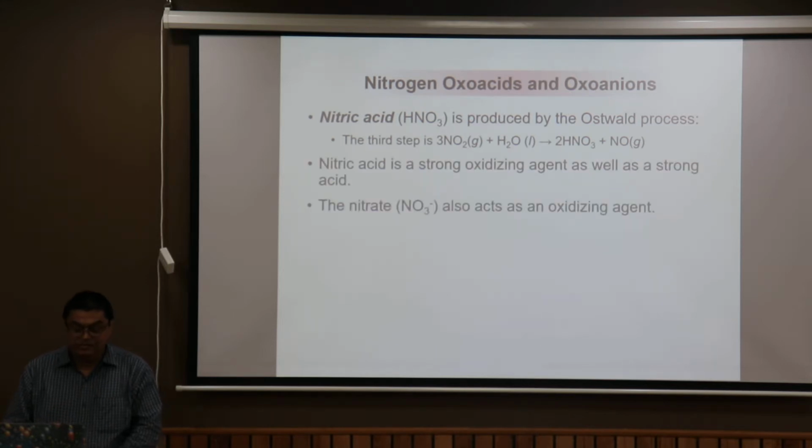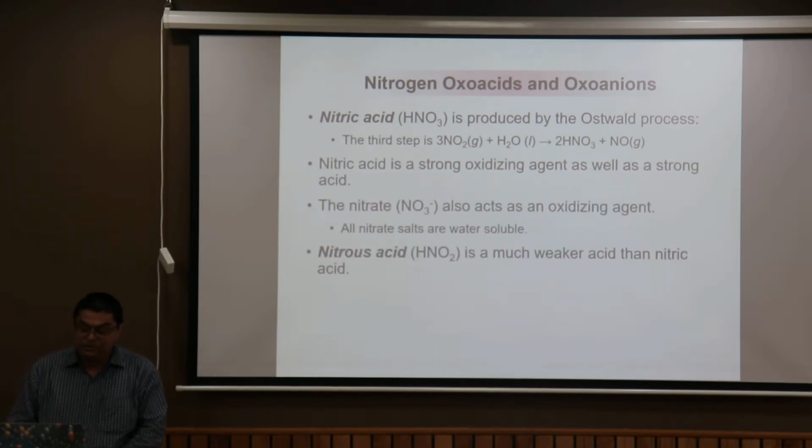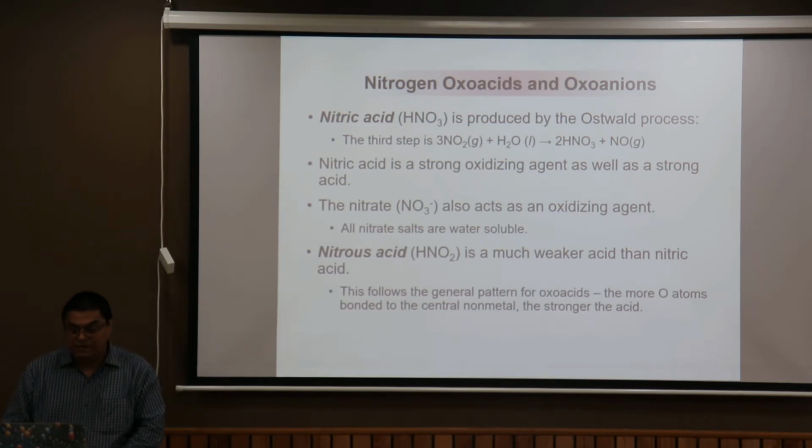Oxoacids of nitrogen. Nitric acid is produced by the Ostwald process, in which the formation of nitric acid involves nitrogen dioxide and then subsequent hydrolysis to produce HNO3. Nitric acid is a very strong oxidizing agent and it produces the nitrate ion when it undergoes ionization.